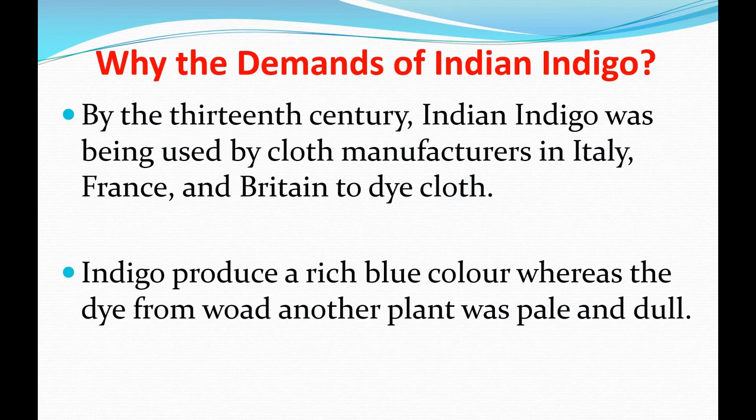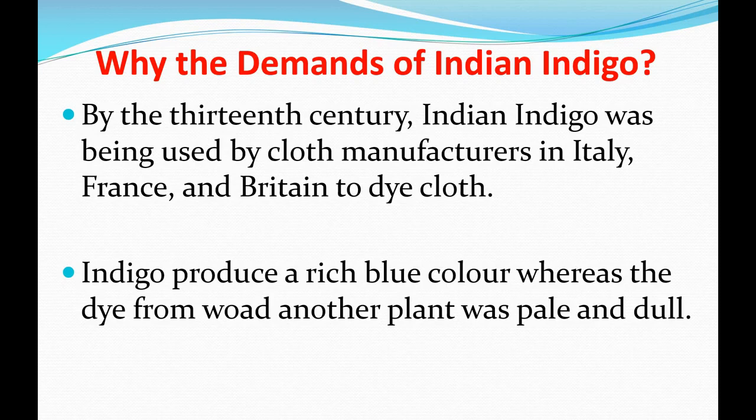By the 13th century, Indian indigo was being used by cloth manufacturers in Italy, France and Britain to dye clothes. Yes beta, other countries in the world, Asian countries, also grew indigo in their fields. But why was Indian indigo so famous and in great demand?